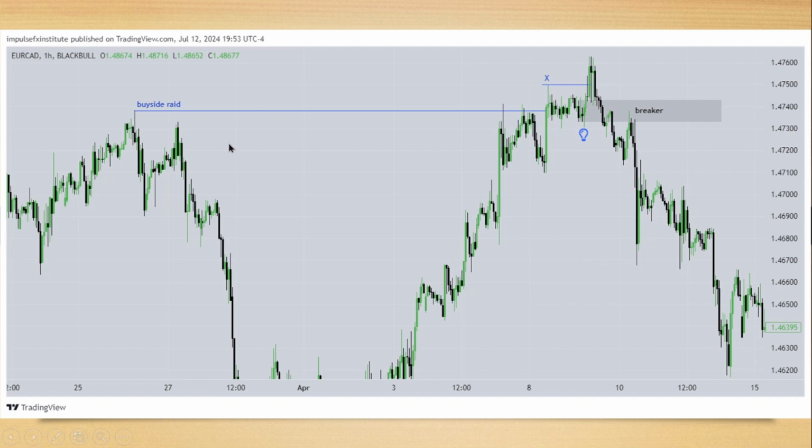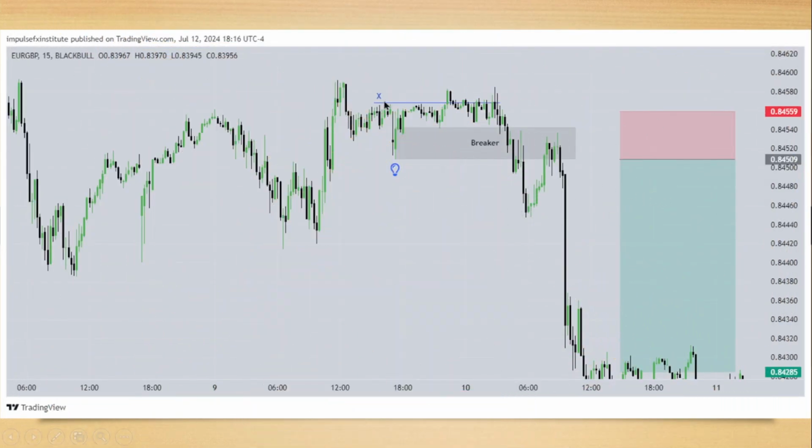Real charts, guys. With buy side liquidity resting here, buy side is pushed the second time again. Then we have our displacement lower, shifting market structure. This last black candle here, the last down close candle, the last bearish candle here, extend that out in time. Price returns into it first time, second time, sells off. That is our breaker block, guys.